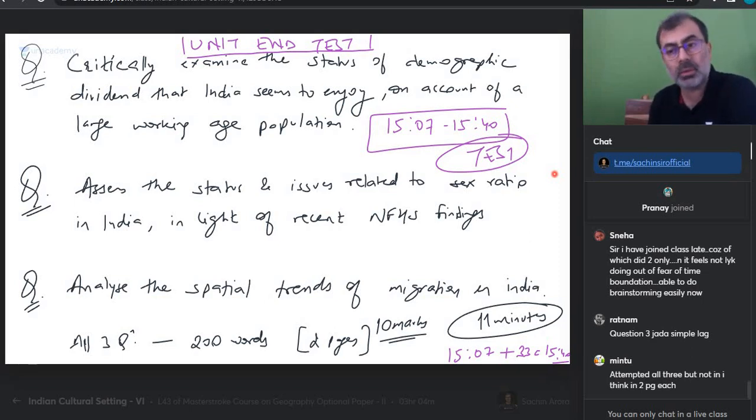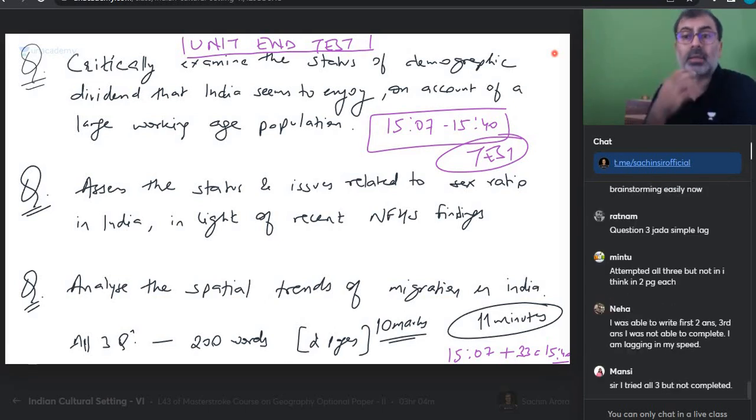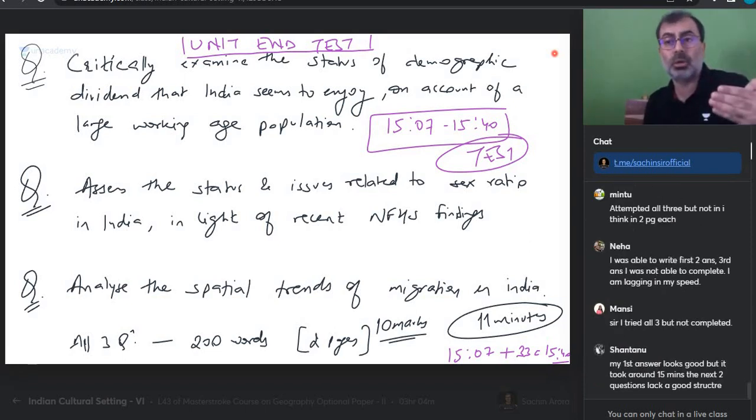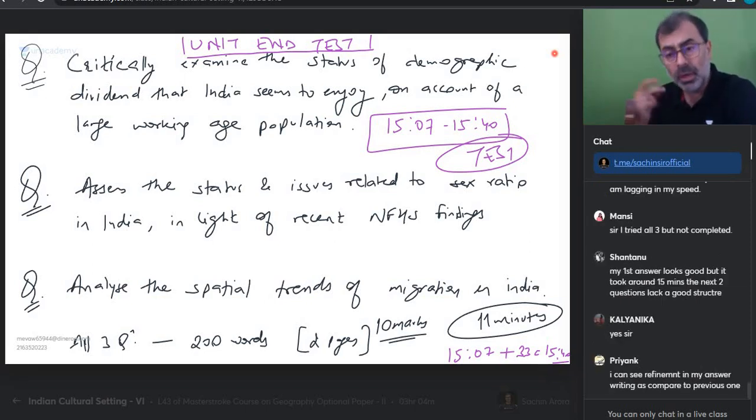So we waited for them to write, or सब लोग पूरा लिखते हैं. So with practice every day we are making them write GS answers. So time management: you spent more time on the first one. I want that to happen, Nikhil, that we are putting too much time on the first one, then we realize others are missing. Somebody said my first answer was not good, second and third were good. You were absolutely correct. That is called cold start. So some people have the issue of cold start. Some people have the issue of quick start. So सबका अलग अलग होता है. My second answer looks more like GS.